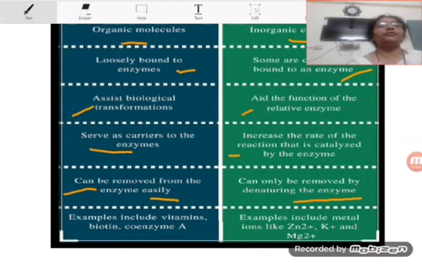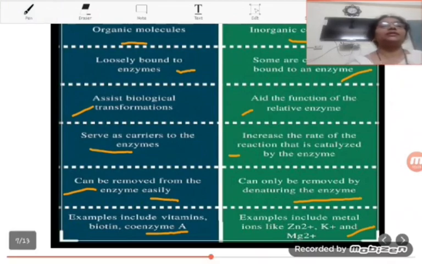Examples of coenzymes include the vitamins, biotin, coenzyme A, etc. And the examples of cofactors include metal ions like zinc ions, potassium ions, magnesium ions, etc. So I think with this table very well we have differentiated coenzymes from cofactors.